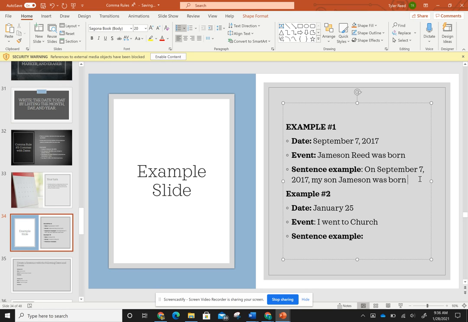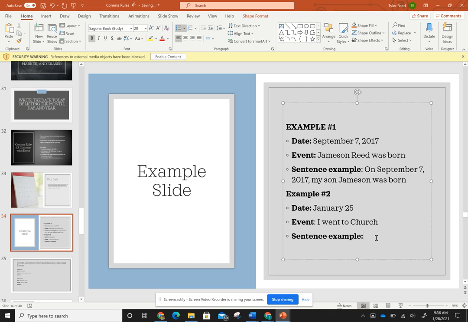Remember, we use commas to give real pauses in the sentence, so that we can better understand what we are writing and readers can better understand what we're trying to say. Okay, so now it reads: on September 7th, 2017, my son Jamison was born. So I have my commas in the correct place.